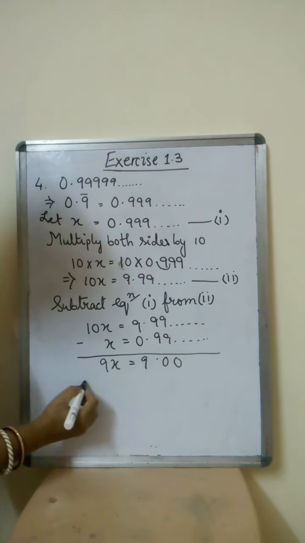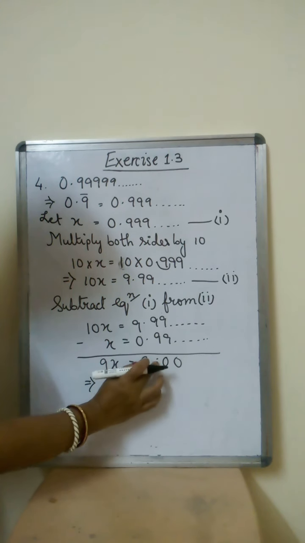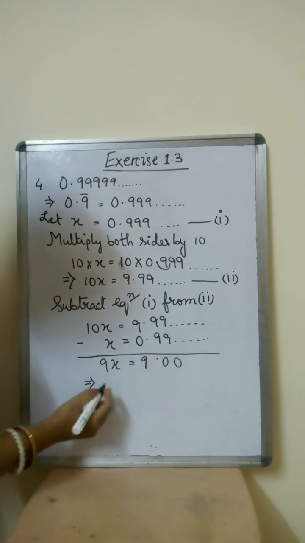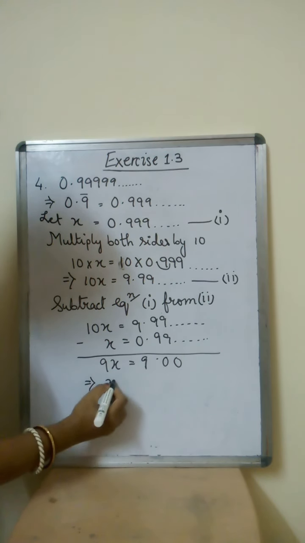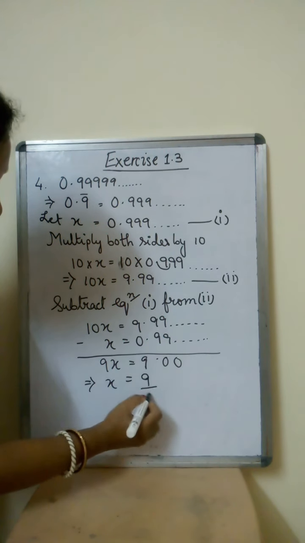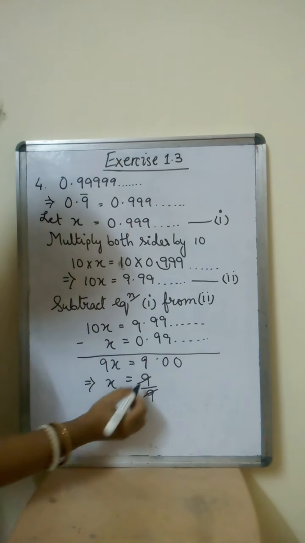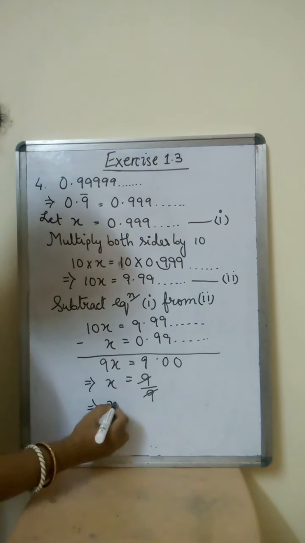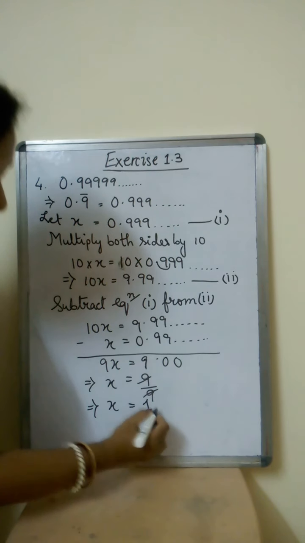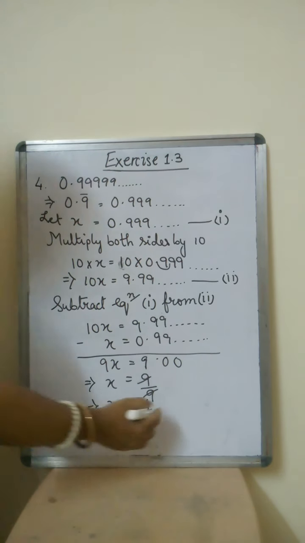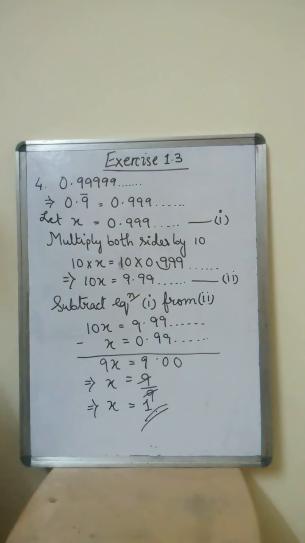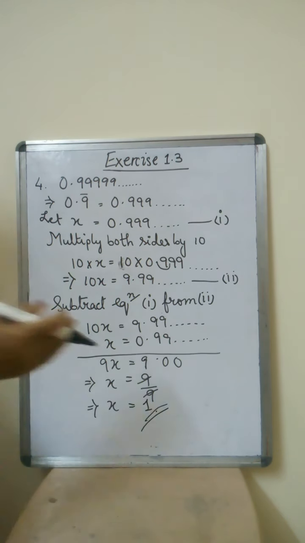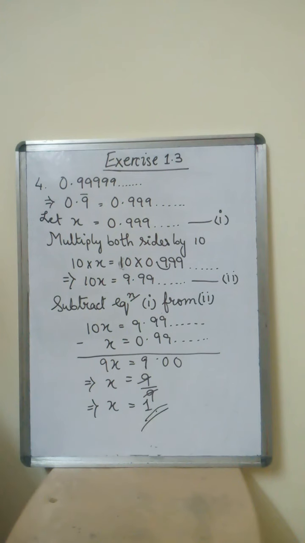So 9x is equal to 9 because after point 0 has got no value. So x will be equals to 9 by 9. So when we cancel this, what is our answer? Our answer is x is equal to 1. Right? So this is your answer for question number 4, and there is nothing too big to be surprised about it. If you are surprised, you can text me the reason of being surprised.